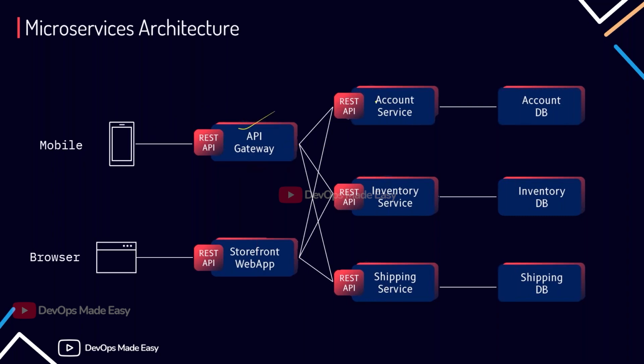In this case, every service has to be run in a different host, or the same host. And since these are not connected, or not inside a single binary, they have to talk over the network. That means that we have to expose them using REST APIs. Okay, and all the connections here are networking connections. And for each service, we are creating a different database. The reason why we are using a different database for individual services is, let's say if one of the services is down, the other services will not get impacted. So we are creating high resilience in the case of microservices based architecture.